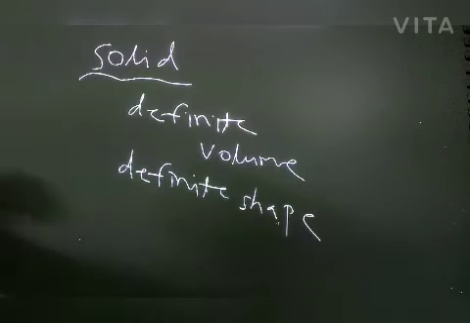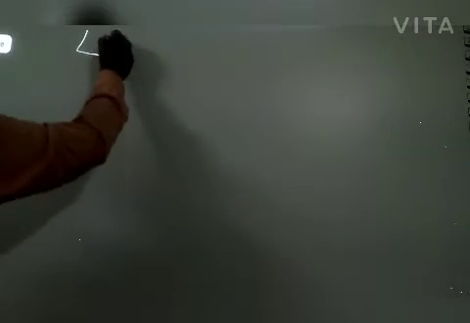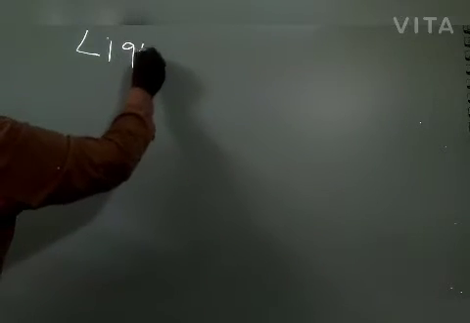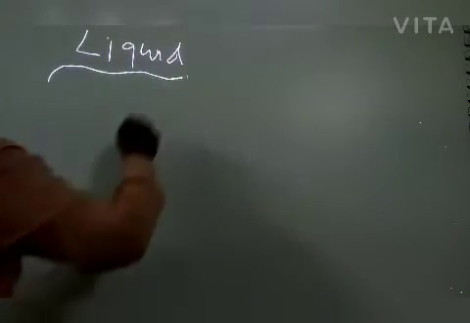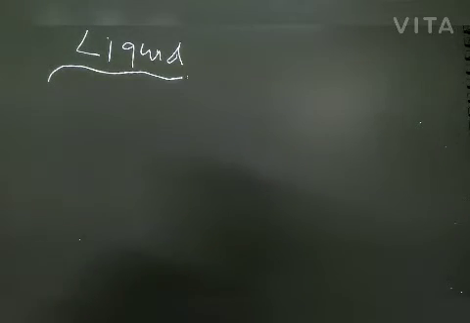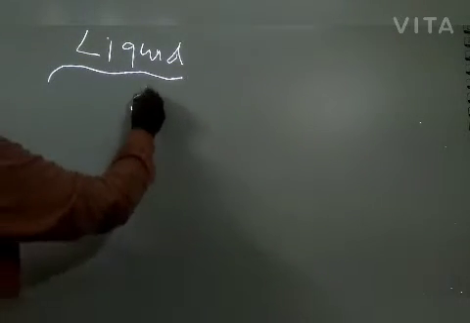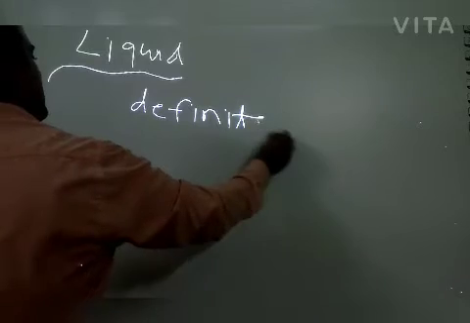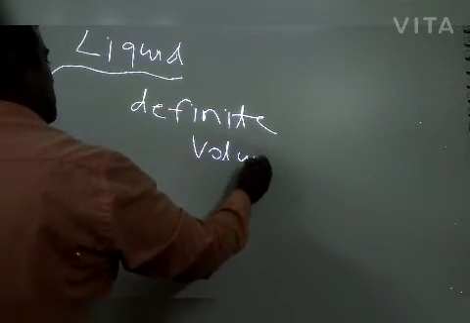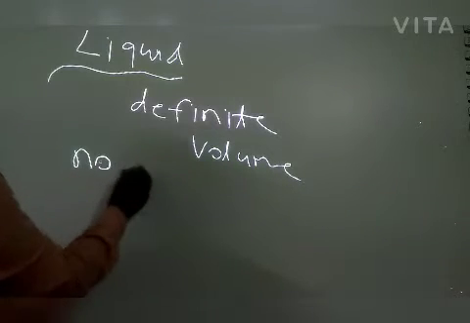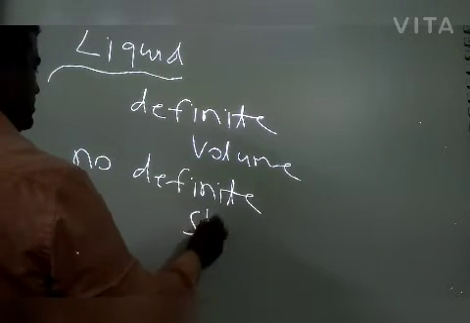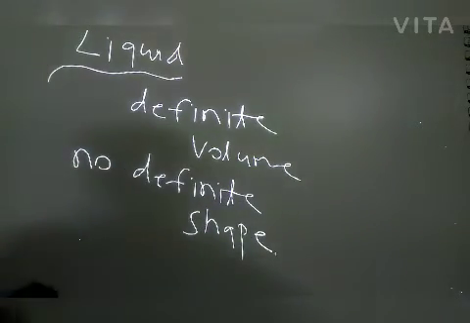Then we go to liquid. What is liquid? Substance having definite volume but no definite shape is called liquid.